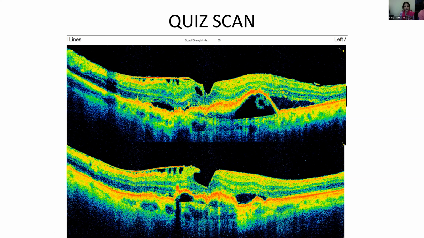Type in your chat box, starting from pre-retinal to foveal interface, intraretinal. Last slide, so I'm not going to discuss any further. We can't see anything in the chat box. Give them time.